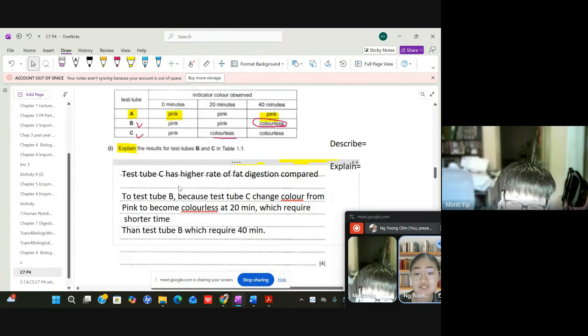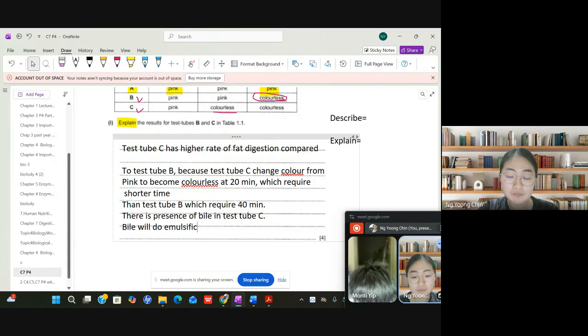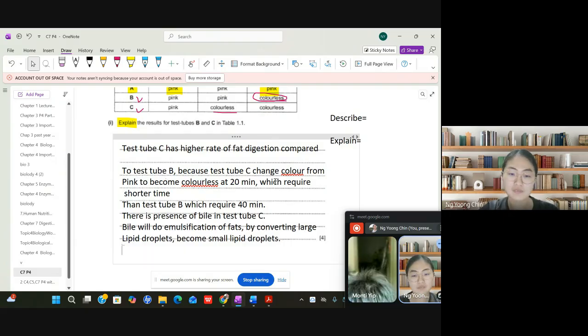So now you need to explain the reason why test tube C is faster than test tube B. You can say that it is because of the presence of bile in test tube C. The bile does the emulsification of fats, by converting the large lipid droplets into small lipid droplets.